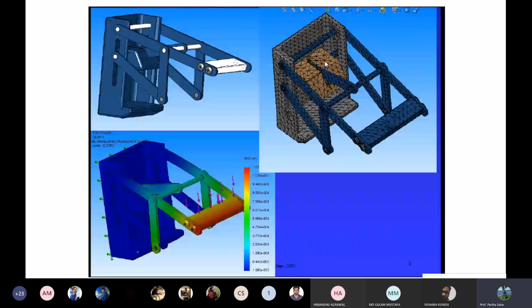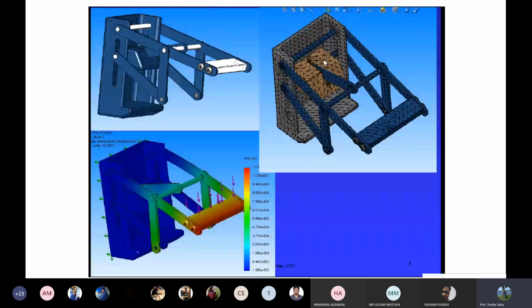I hope you understood what I'm trying to say. The whole structure is being meshed. This is one triangular element, and the individual connecting points are known as nodes. So meshing creates a lot of elements, and then it creates a lot of nodes.